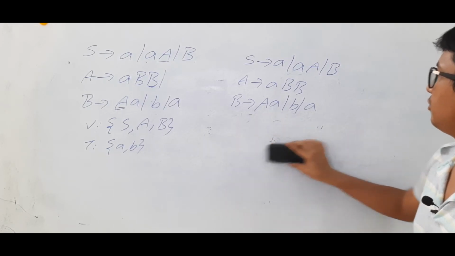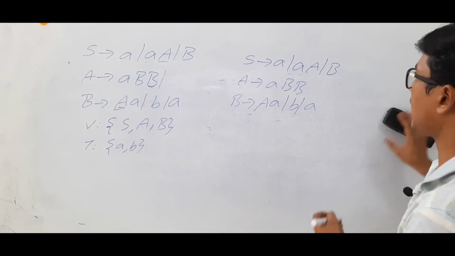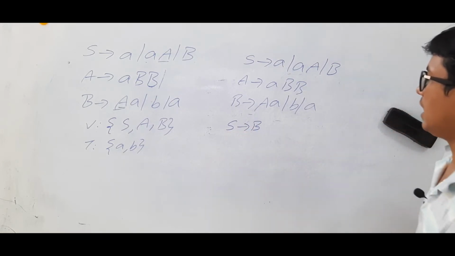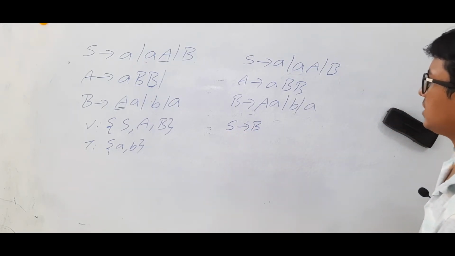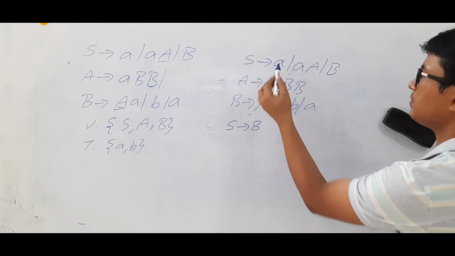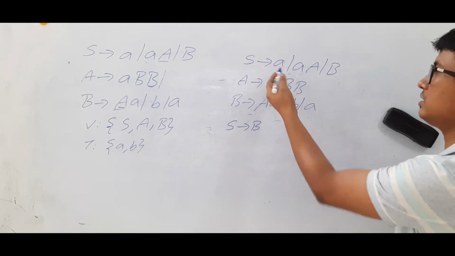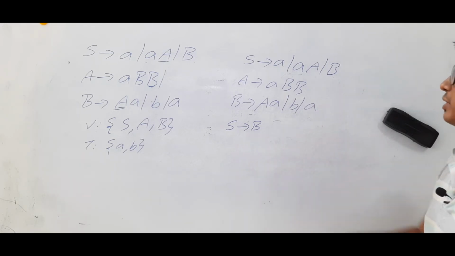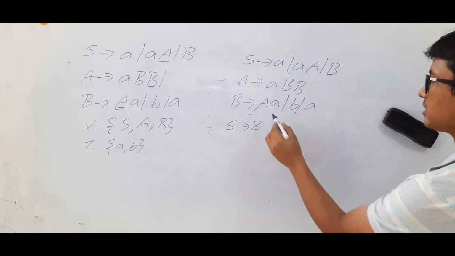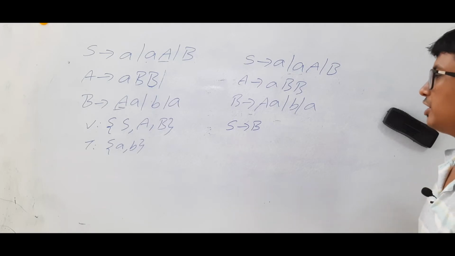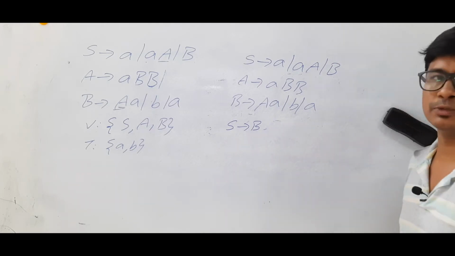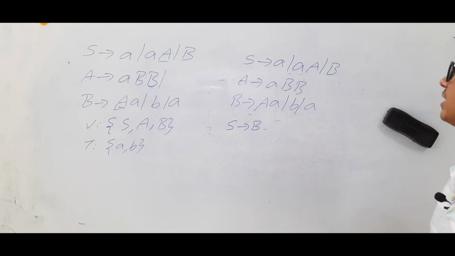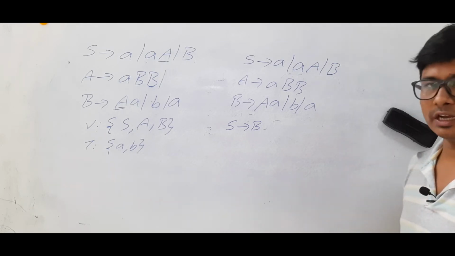Okay. Now we have S determines B, one production, and that's all. Anything else? S determines small a is not a unit production. Even this is not a unit production. This is a unit production, so I have taken it. The other is not a unit production, and it also does not consist of any unit productions. So S determines B is the only unit production in the given grammar. Then what should I do? I have to eliminate that one.